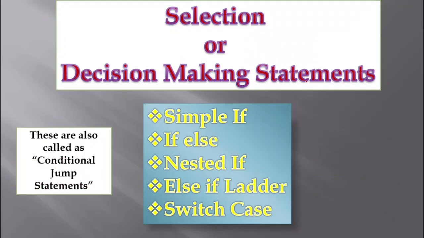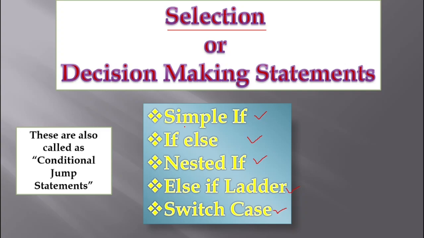Coming to the next slide. What are the several statements available as a part of selection? As I told you already, selection statements are also called decision making statements in C programming language, C++ or even Java. There are 5 statements available: a simple if statement, or simply if, or if else, or nested if, or else if ladder, or switch case.